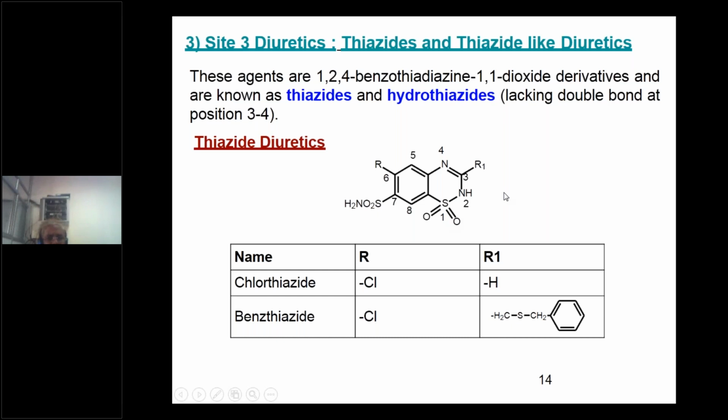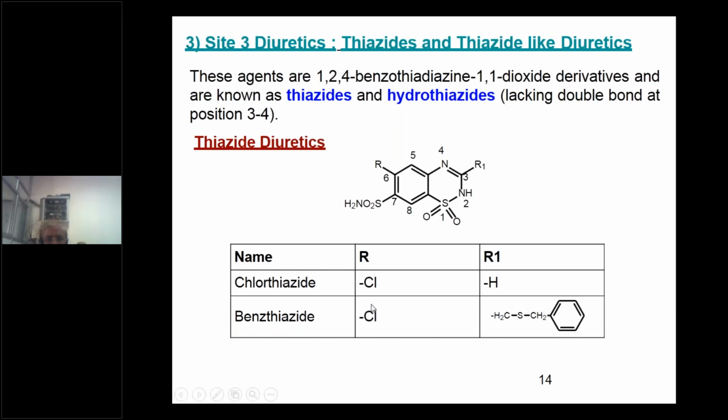They are also known as thiazides or hydrothiazides. That is why it is hydrothiazide, because of the lack of a double bond at positions 3 and 4. Examples you can say here: chlorothiazide. By looking at the structure, at the 6th position R is chlorine and R1 is hydrogen. Another example, benzthiazide. I have taken just selected examples. If you want, you can refer to the textbook. There are so many examples, or you can refer to the website.